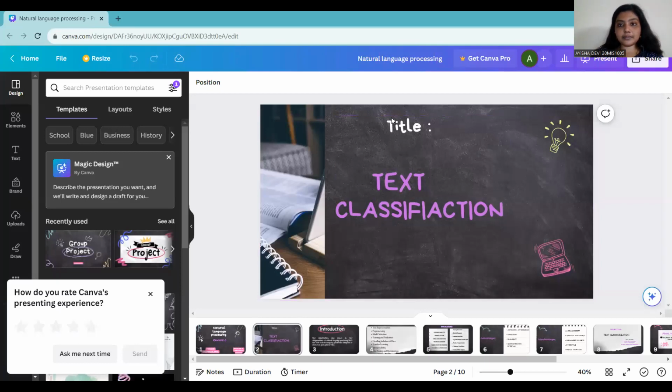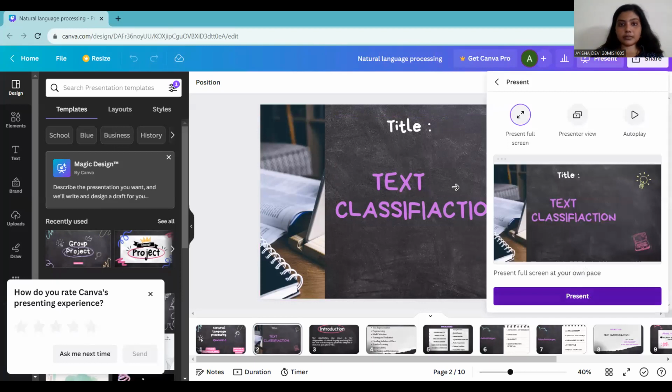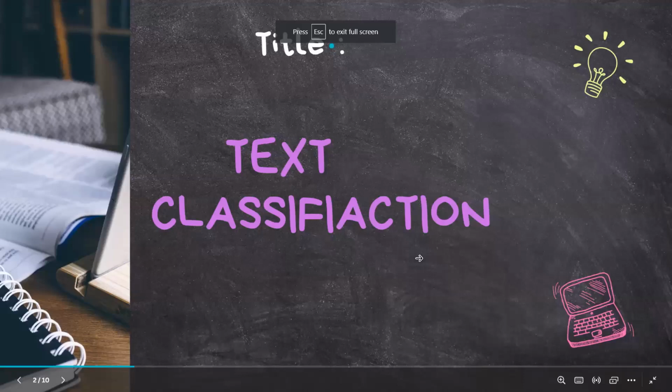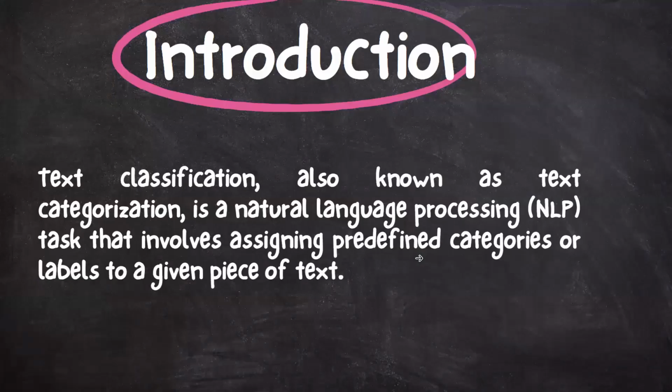Text classification is a fundamental task in NLP that involves assigning predefined categories or labels to a given text document. The goal is to automatically categorize or classify the text data based on its content and context. Text classification has a wide range of applications, including sentiment analysis, spam detection, topic categorization, intent recognition, and more.